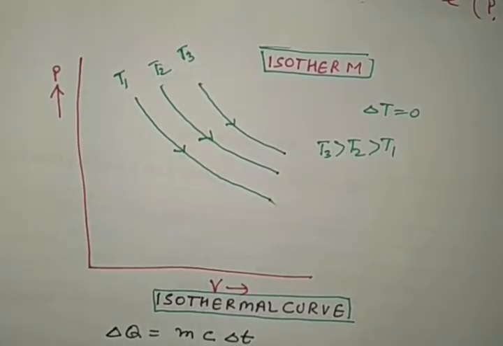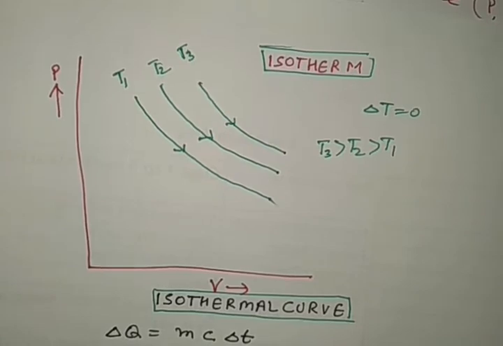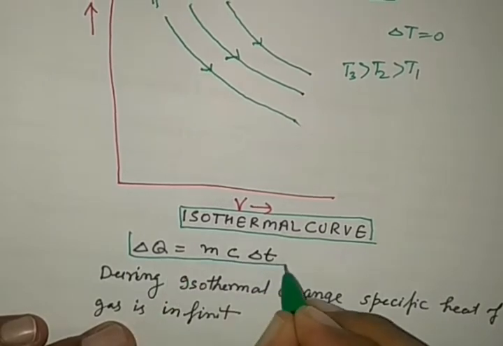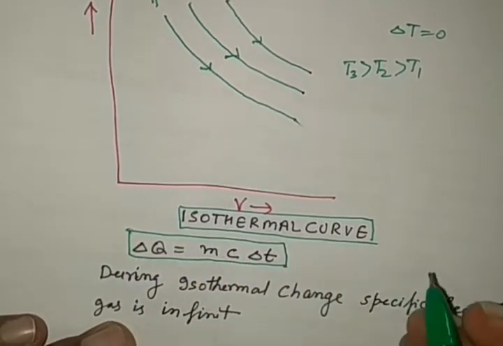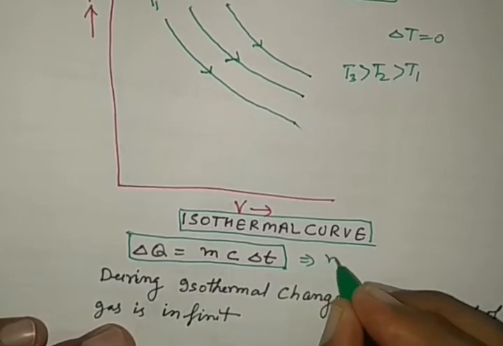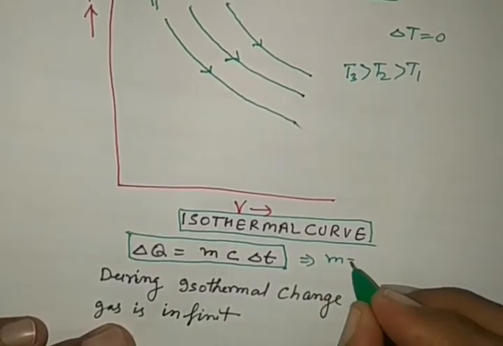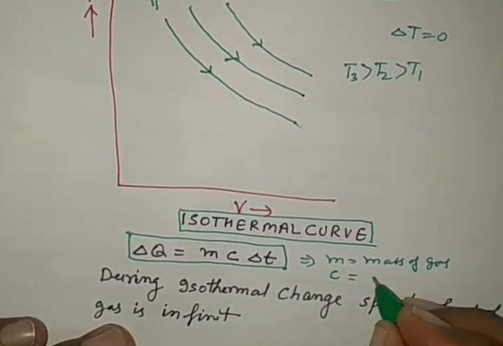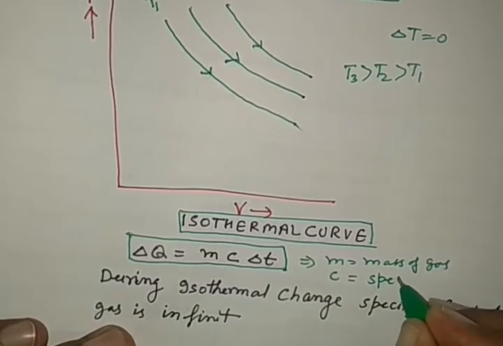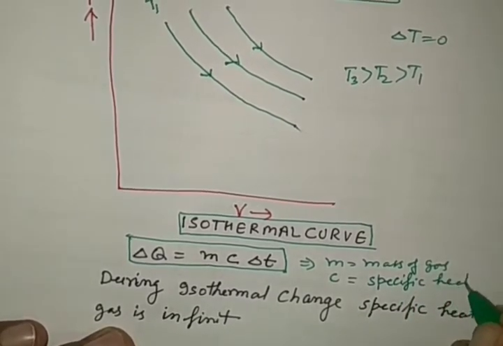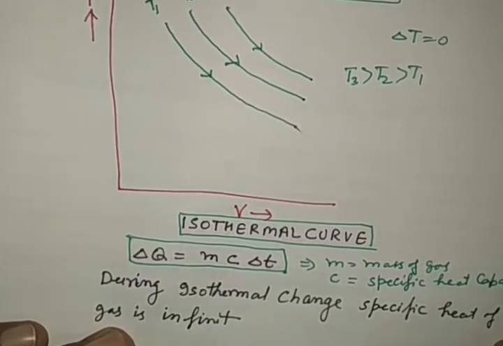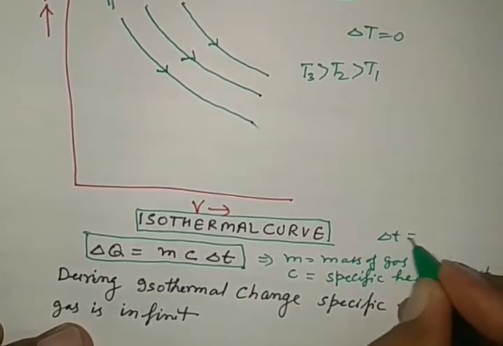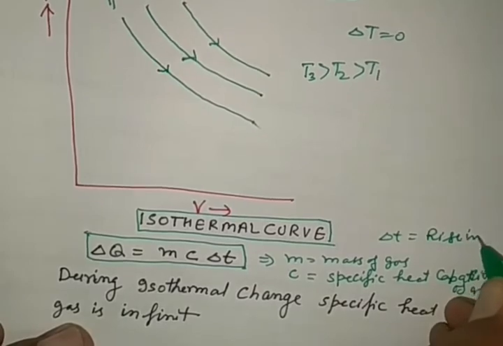During this isothermal change, whatever heat is absorbed by the system is given by this formula. Delta Q is equal to M C delta T, where M is the mass of gas, C is the specific heat capacity of gas, and delta T is the rise in temperature.